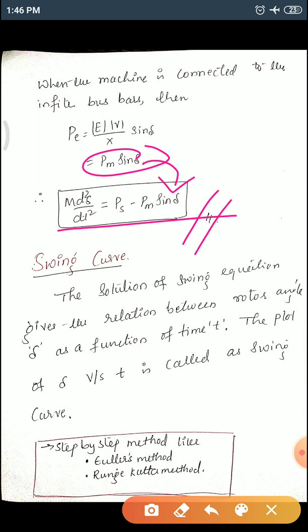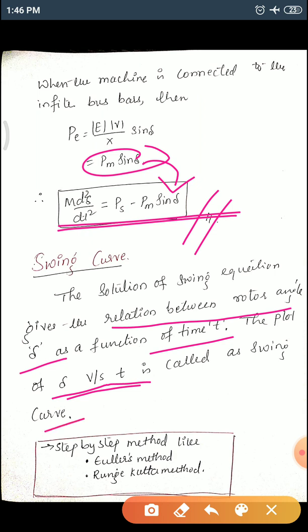Once you have got a swing equation, we need to draw the graph, which is called a swing curve. What is this swing curve? The solution of this swing equation gives the relation between the rotor angle delta as a function of time. The plot of delta versus time is called a swing curve.